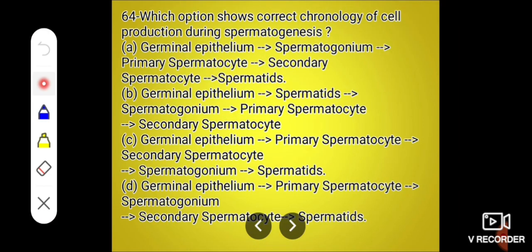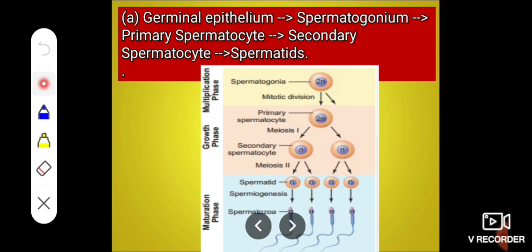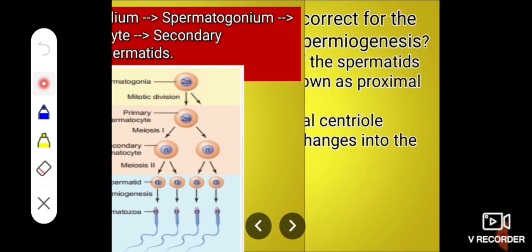Next, which option shows the correct chronology of cell production during spermatogenesis? The answer is: germinal epithelium produces spermatogonium. Spermatogonium produces primary spermatocyte. It produces secondary spermatocyte, then spermatid, and finally spermatozoa or sperm are produced.